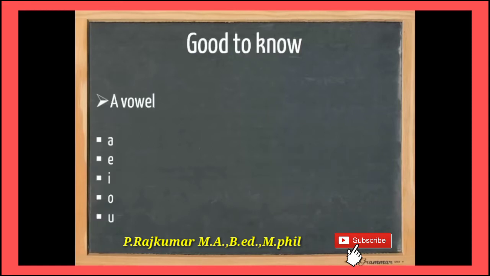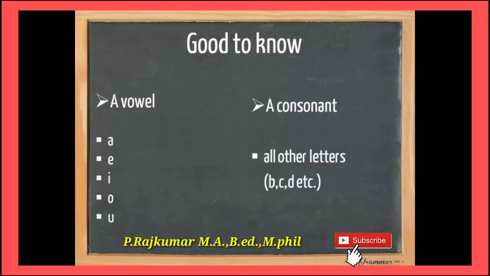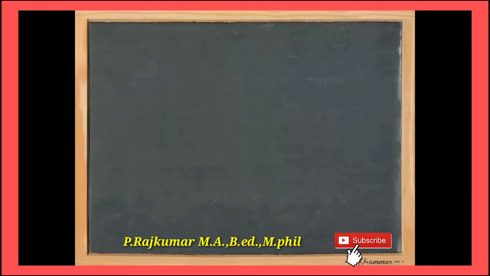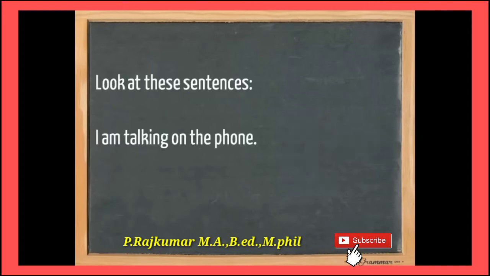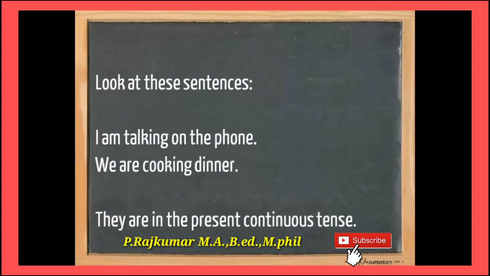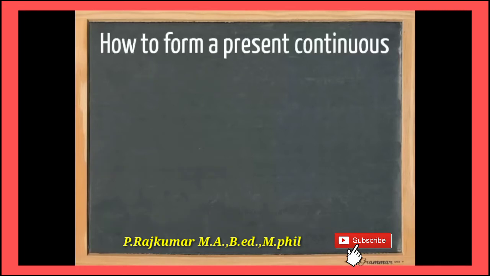So the first person, second person, third person, we are, you are, they are. It takes am, is, was, are, were. Okay, students, vowels are A, E, I, O, U, and the consonants are all other letters, B, C, D, etc., except A, E, I, O, U.